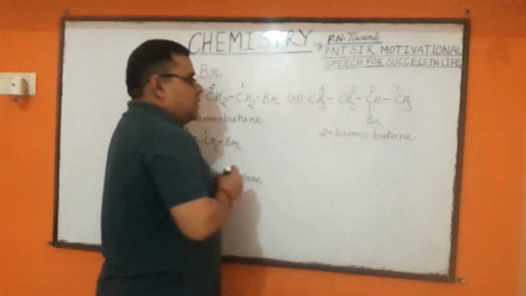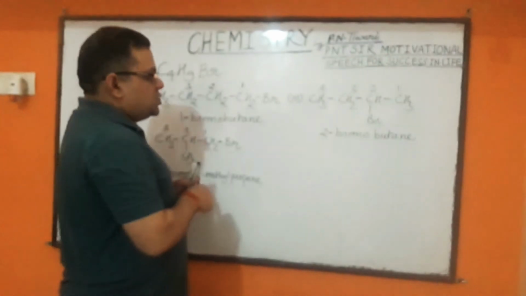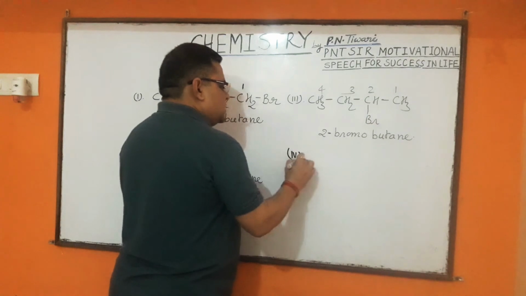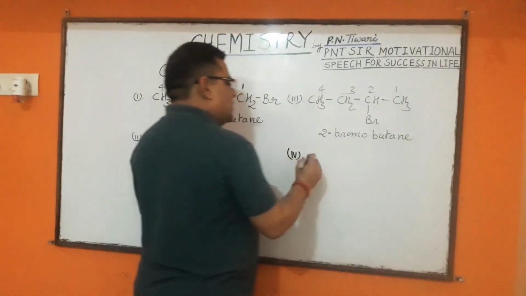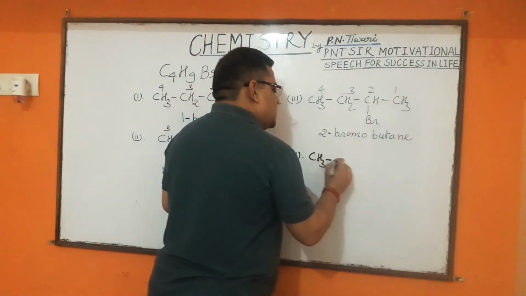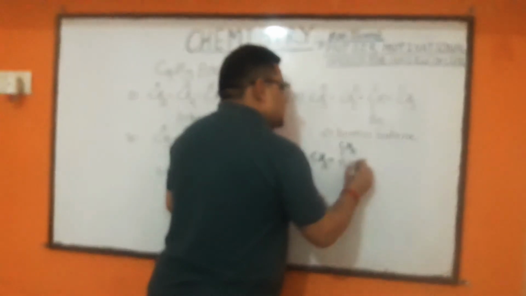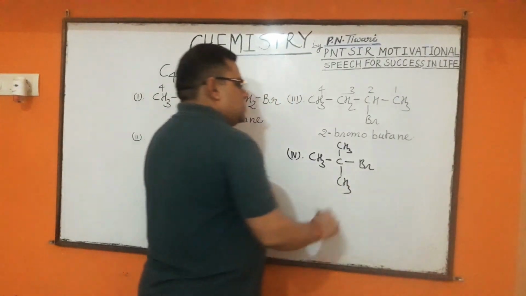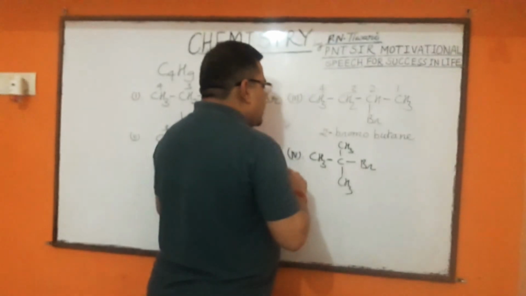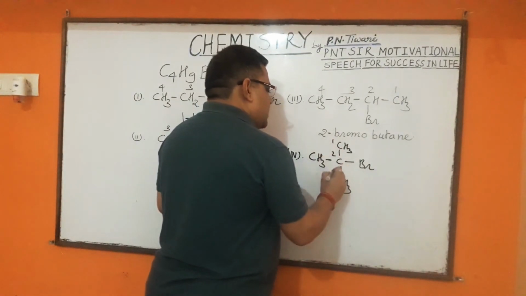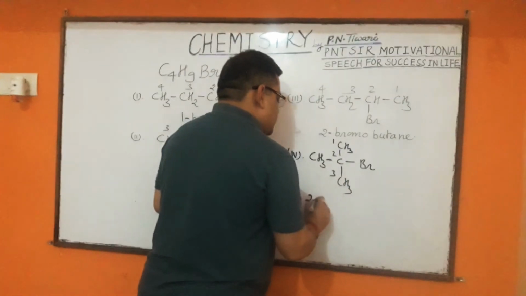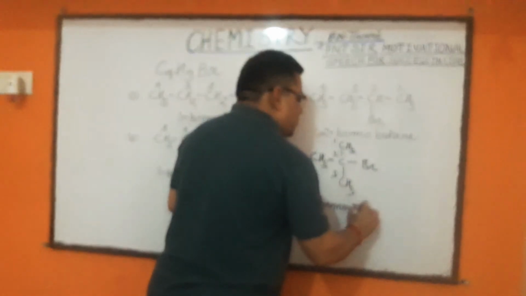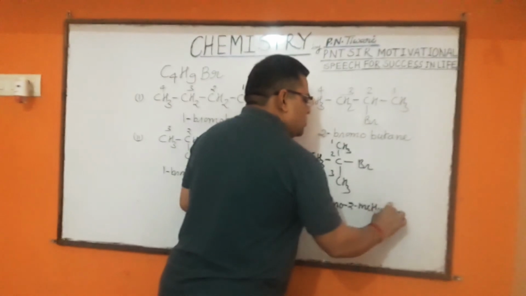And suppose we change the position of bromine and also change the nature of the carbon chain, then the fourth isomer can be prepared, and it will be CH3, C(CH3)(Br), CH3. In IUPAC, this compound is called 2-bromo-2-methylpropane.